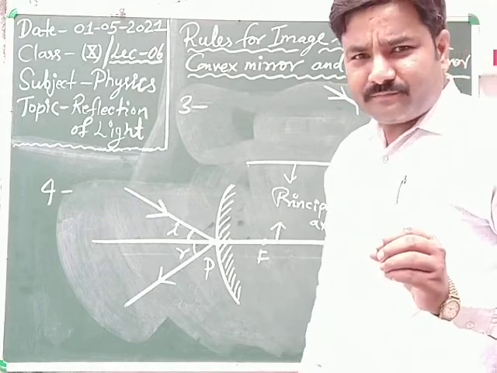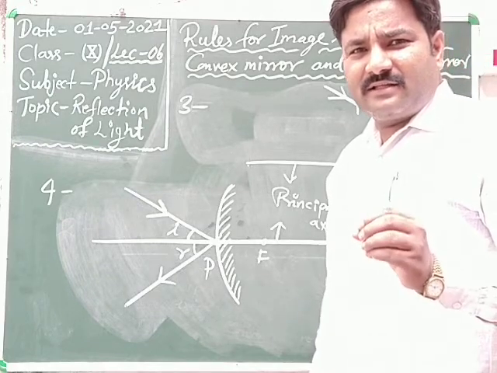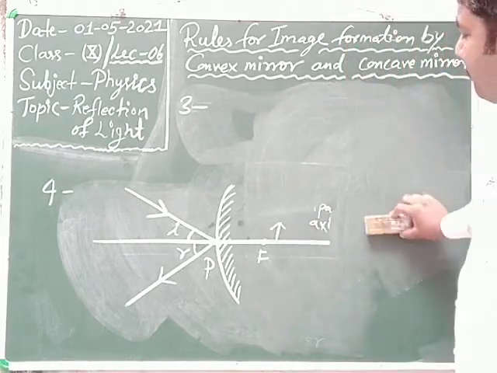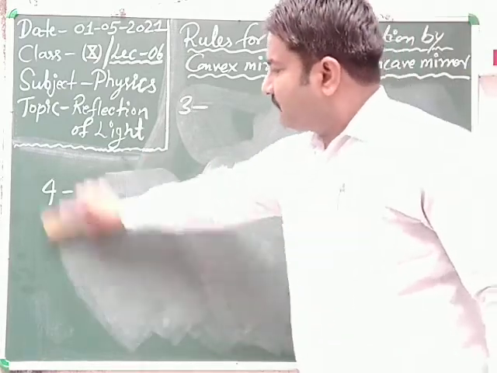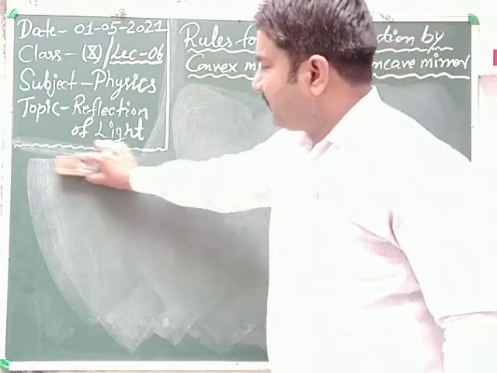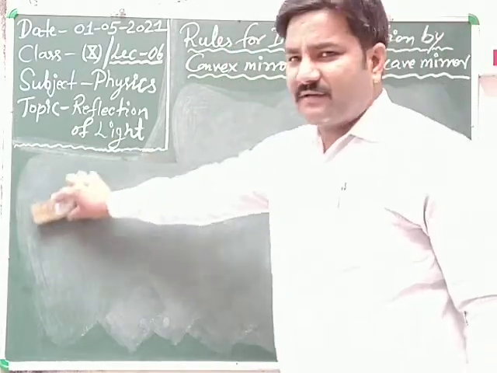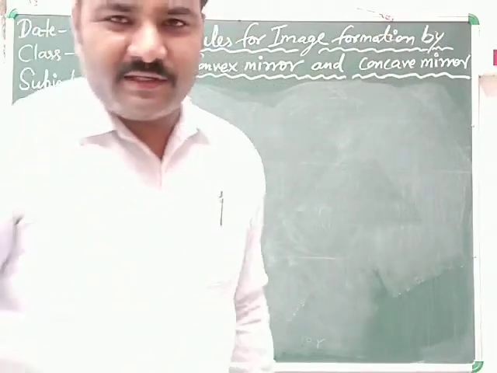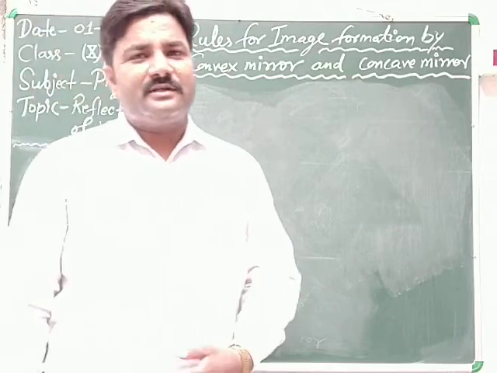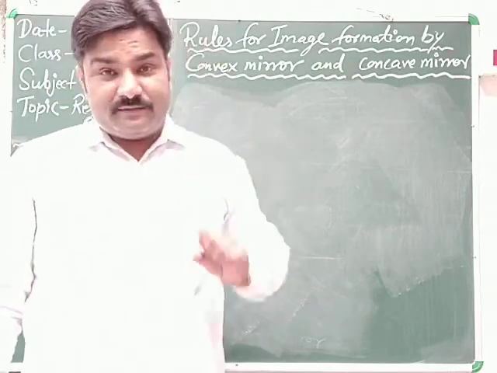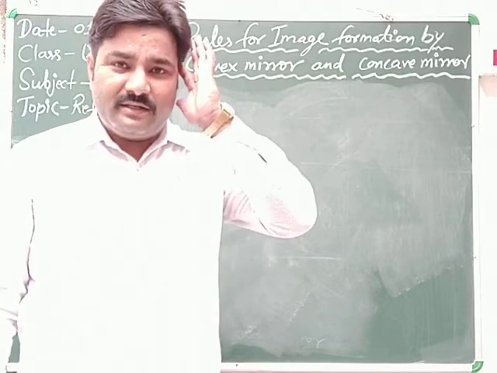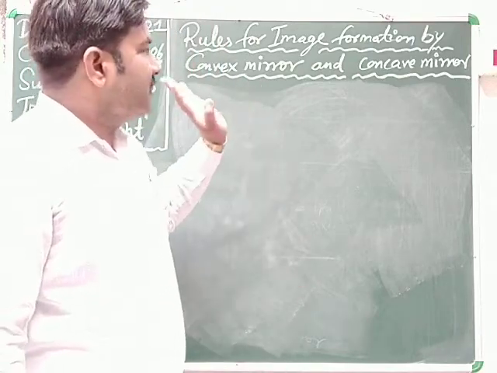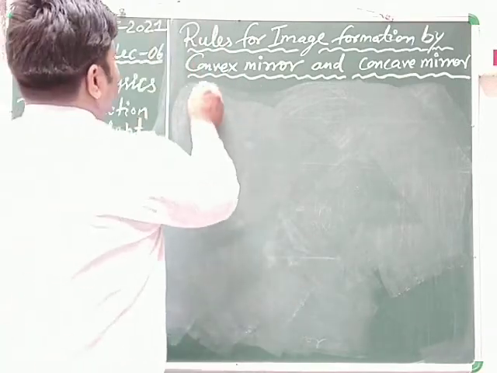In rules, I think first, second and third, 4 will be just the same. In case of concave mirror, the rays actually meet after reflection. In all cases, only in one case they do not meet. That's why the image formed will be virtual by convex mirror. We will discuss in detail just after this rules for image formation. First, convex mirror rules clear. Second, just see concave mirror, number 1 rule.